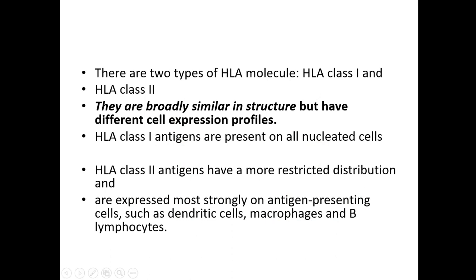So there are two types of HLA molecules, HLA class 1 and class 2. They are broadly similar in structure but have different cell expression profiles. Class 1 antigens are present on all nucleated cells, and class 2 antigens have a more restricted distribution and are expressed more strongly on antigen presenting cells such as dendritic cells, macrophages, and B lymphocytes.